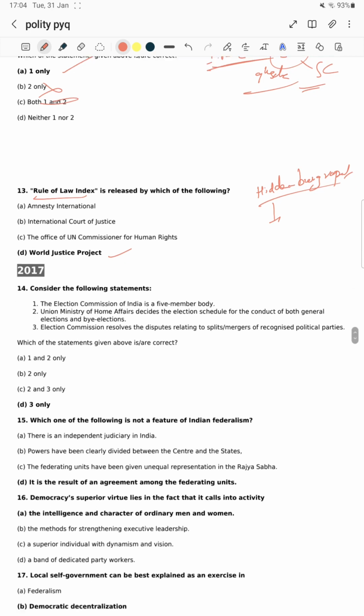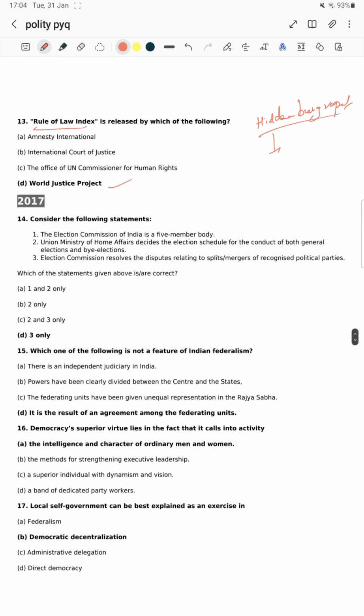Okay, next question. The rule of law index is by the World Justice Project. Amnesty International is just an NGO. International Court of Justice, ICJ. India is a member of the ICJ, but India is not a member of the International Criminal Court. In the criminal court India is not a member. In the International Court of Justice India is a member. The Office of the UN Commissioner of Human Rights, UN.